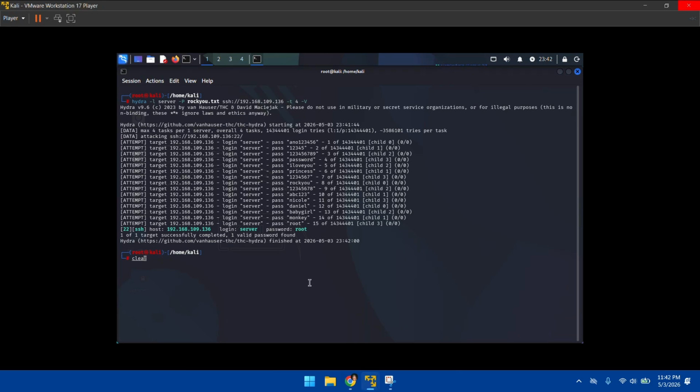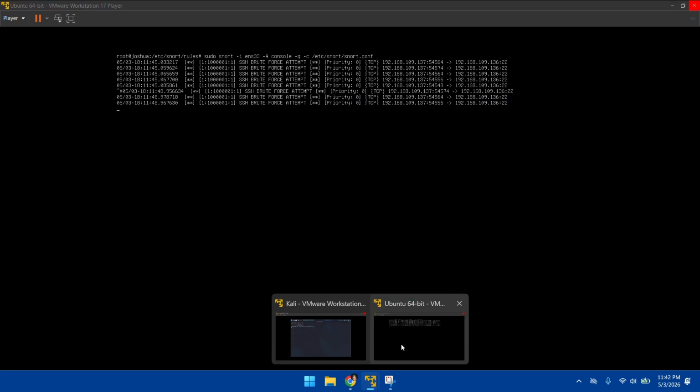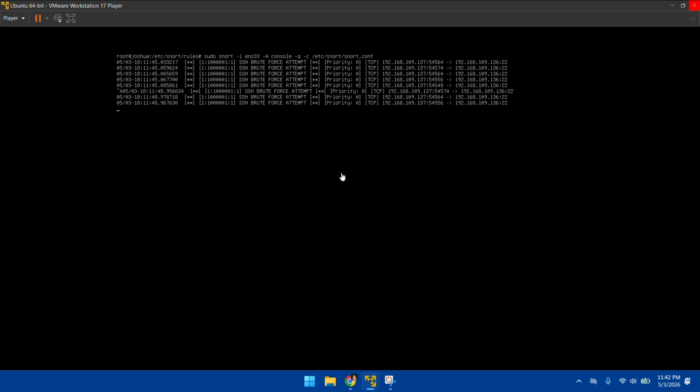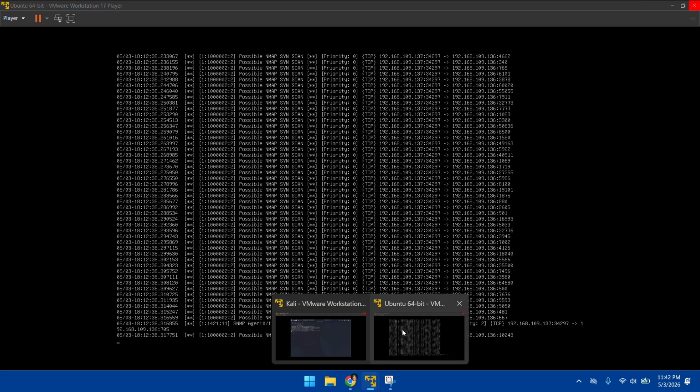Now let's do a simple nmap scan on this again. If you notice, you're going to get a lot of alerts. Okay, the scan has to start first. Okay, there you go.